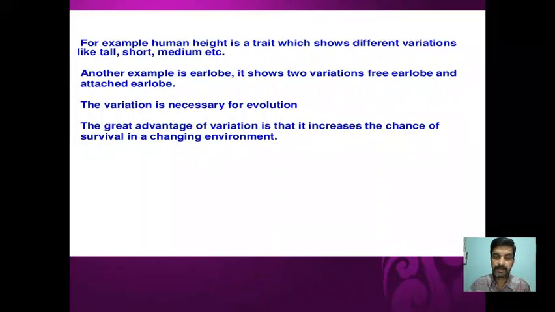Say for example, let us assume that there is a population that can withstand an environmental temperature of about 40 to 45 degrees. For any reason, say because of global warming, after 50 years the temperature rises to 50 or 55 degrees Celsius. Then what happens?